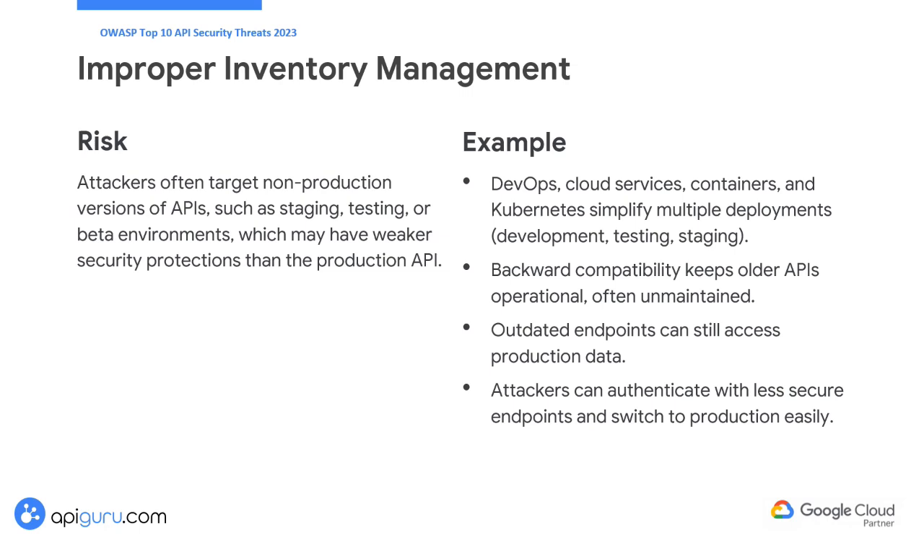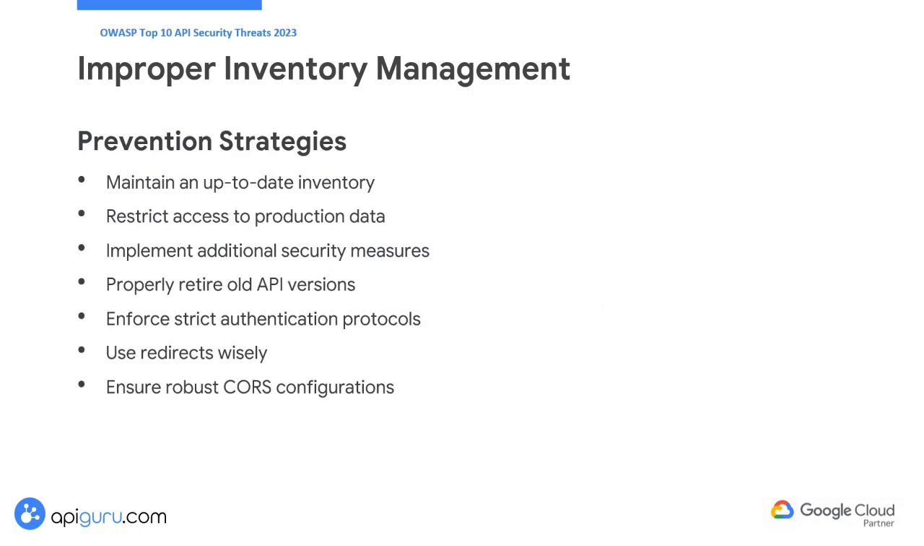production data. To mitigate this risk, maintain an up-to-date inventory of all API hosts and limit public access to non-production environments. Restrict access to production data, ensuring clear segregation between production and non-production resources. Implement additional security measures such as API firewalls. Properly retire old API versions or backport necessary security fixes to them. Additionally, enforce strict authentication protocols and use redirects and cross-origin resource sharing wisely.